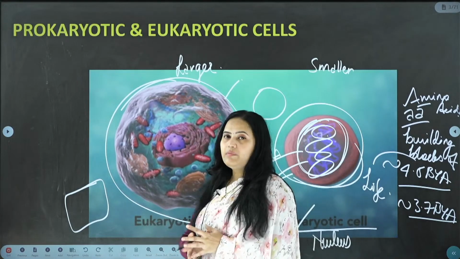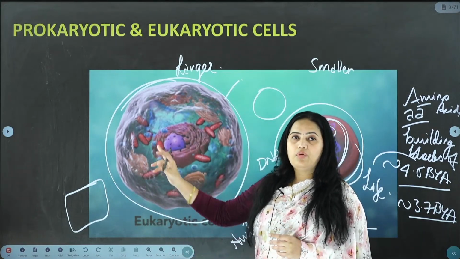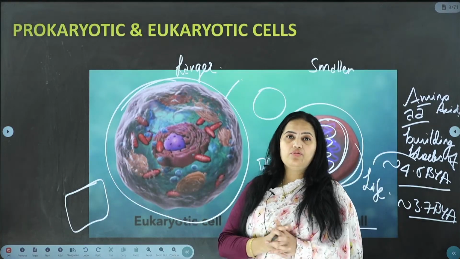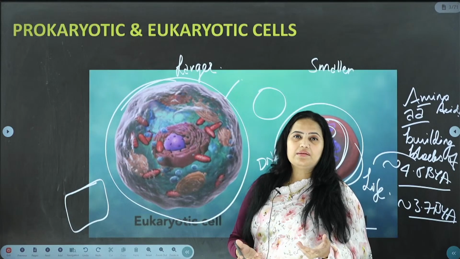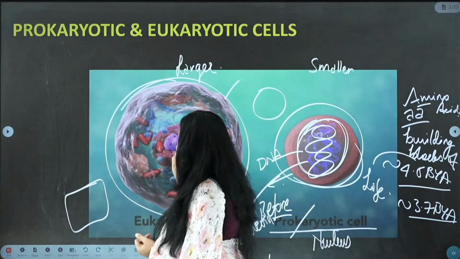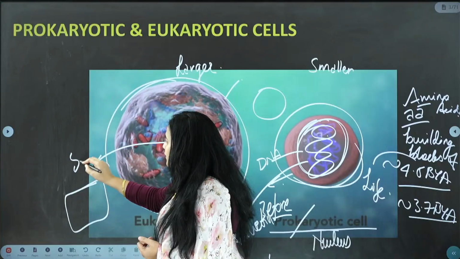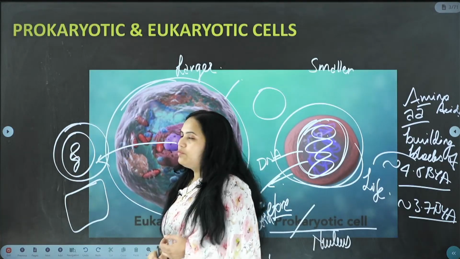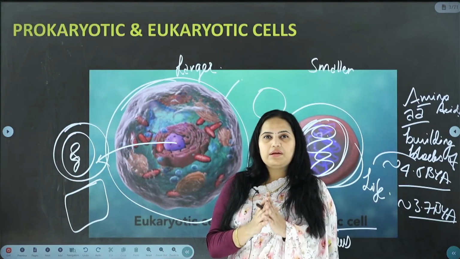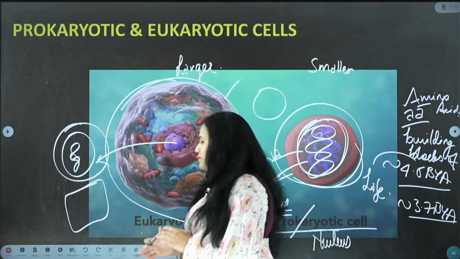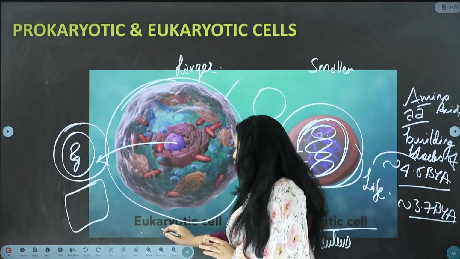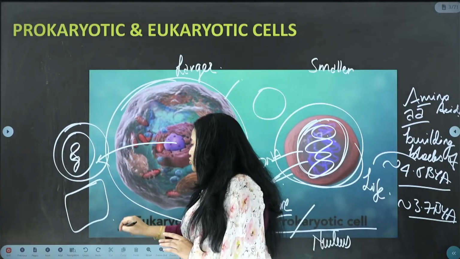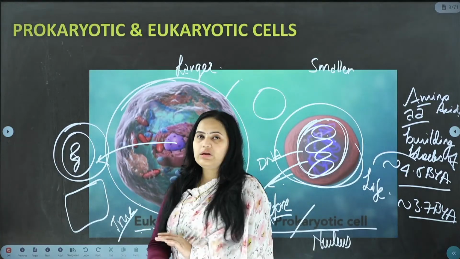Now let us understand the eukaryotic cell. Here you won't see the DNA freely floating, but DNA is very much present in eukaryotic cells as well. Then where is this DNA located? It is located in the nucleus, and it is well protected by a double membrane. Because it is a very important organelle of the cell, it has Z plus security. So what is eukaryotic all about? Karyon means nucleus, which you have already understood, and eu means true. It consists of a true nucleus.